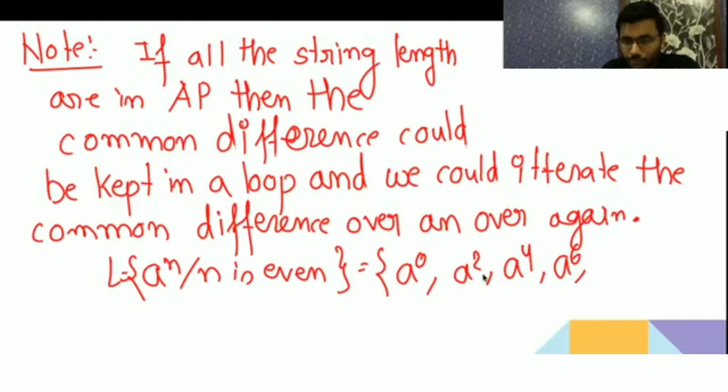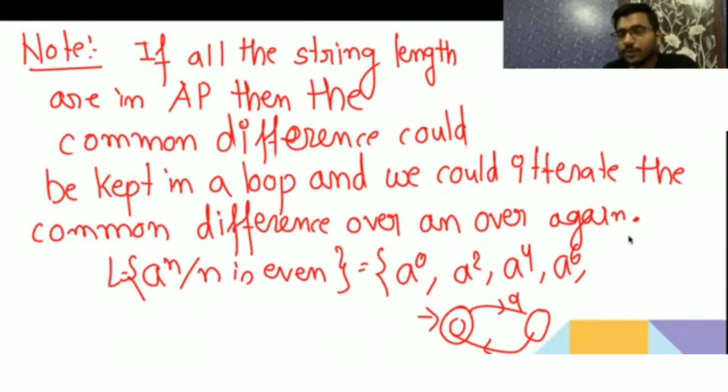The common difference is 2, so we can keep a loop of 2. Because the common difference will be kept in a loop, we could iterate it over and over again and get the strings in the language.